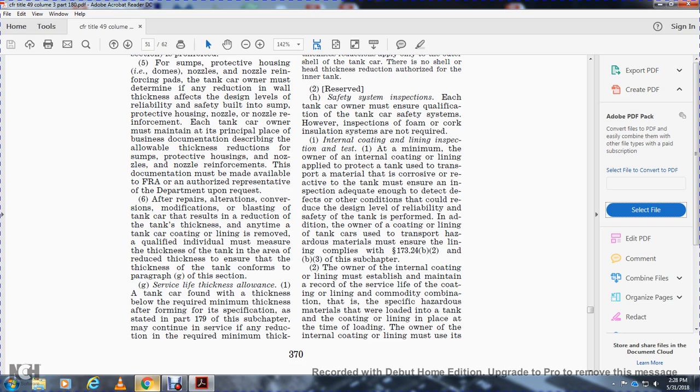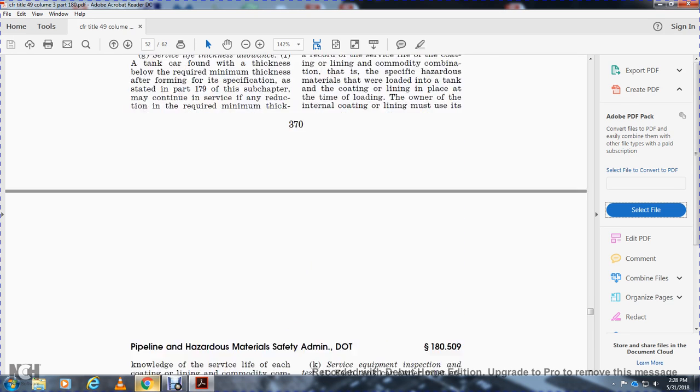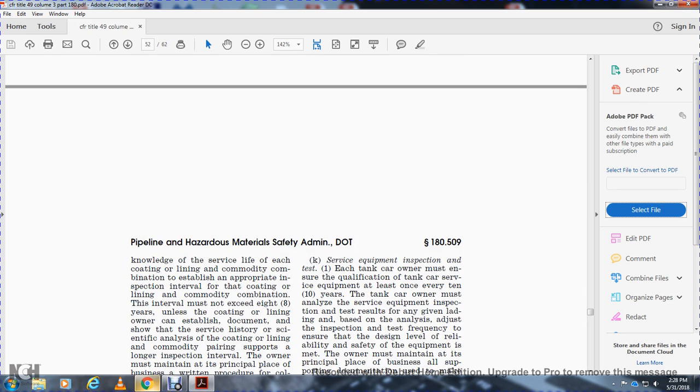In addition, the owner must ensure the lining of the tank of the car is used with the hazardous material, and that the lining complies with 173.24(b)(2) and (b)(3) of the subchapter. The owner of the internal coating or lining must be established to maintain the record of the service life of the coating and lining with the combination of the specified hazardous material that is loaded in the tank of the coating and lining at the time of loading. The owner of the internal coating or lining must use its knowledge and survey of the life of each lining and commodity combination.